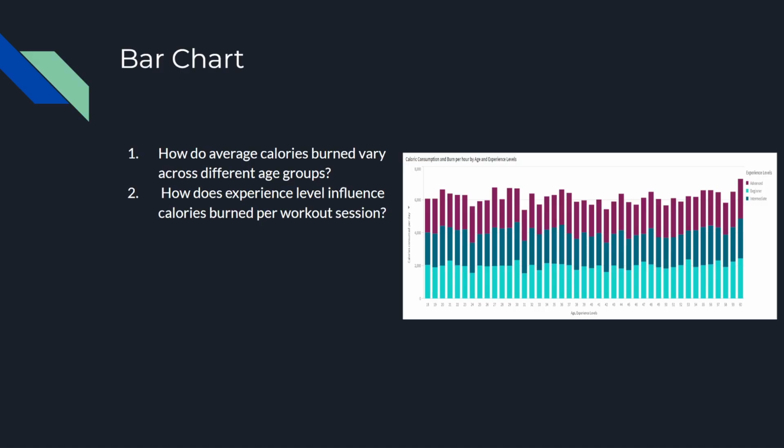Similarly, with the second question, how does experience level influence calories burned per workout session? We can see on the right we have a legend for advanced, beginner, and intermediate, and we can see that there is a difference between each of the 3 in the different age groups and the amount of calories burned slash consumed for that.